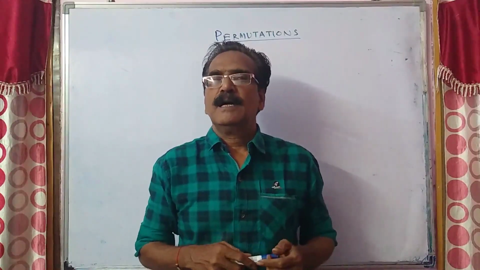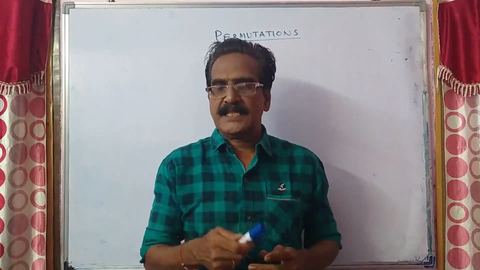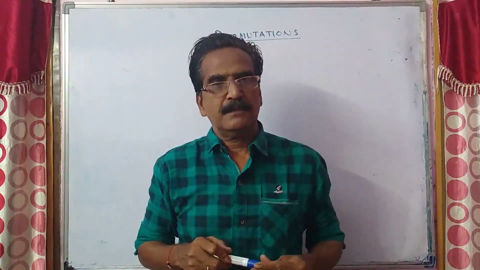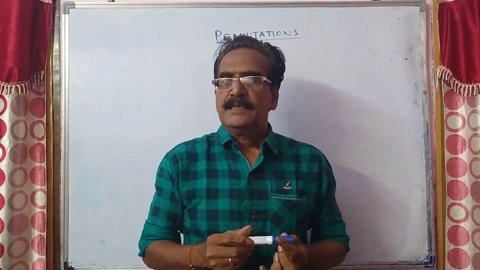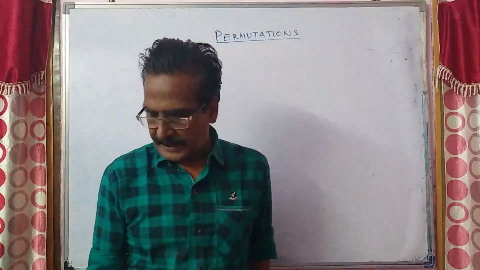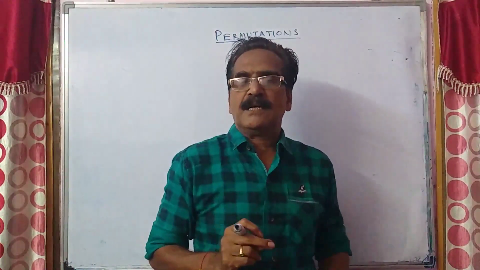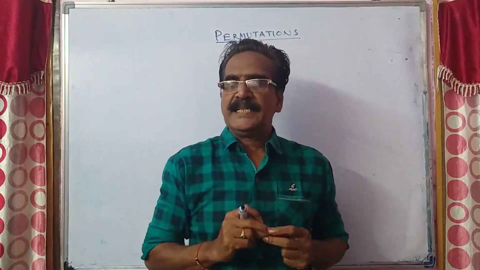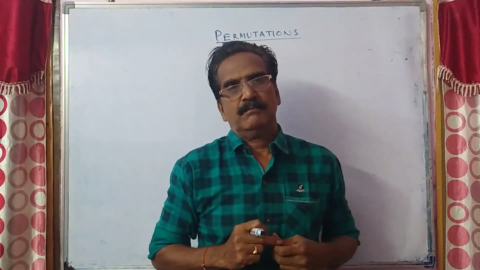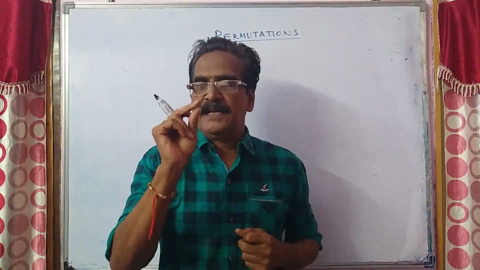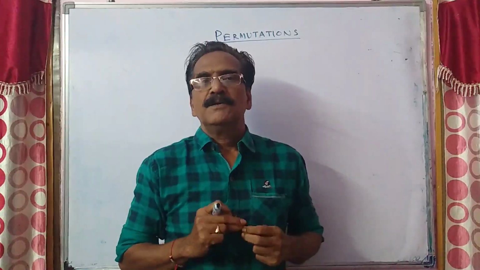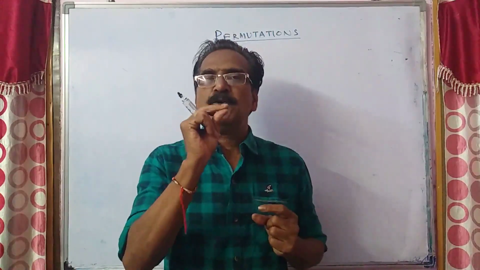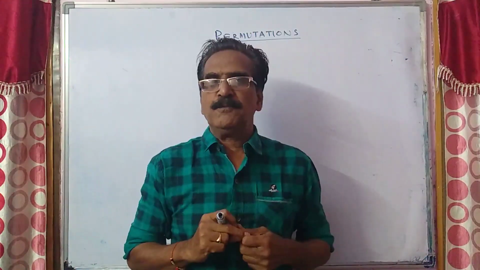Today, in our aptitude class, let us discuss some important problems related to the permutations chapter. Okay, friends. Our first problem today is: how many 5-digit numbers are there which contain at least one 5? So in that number, at least one 5 must be present.